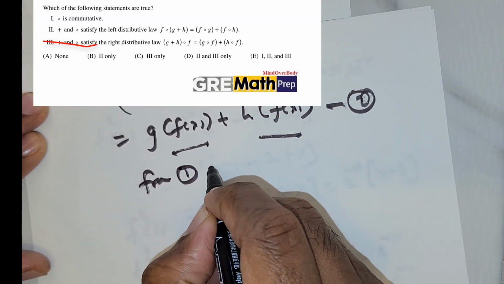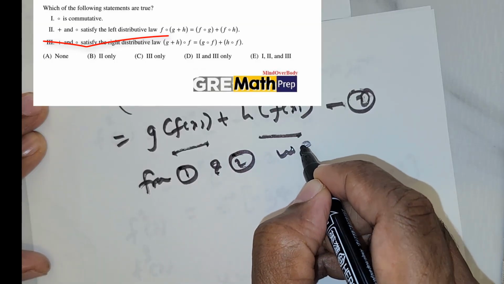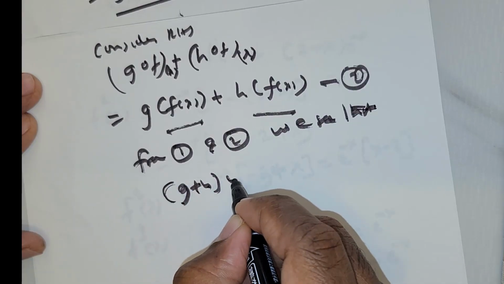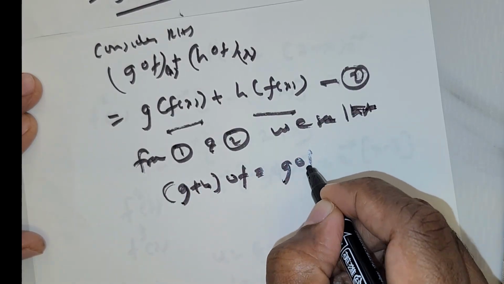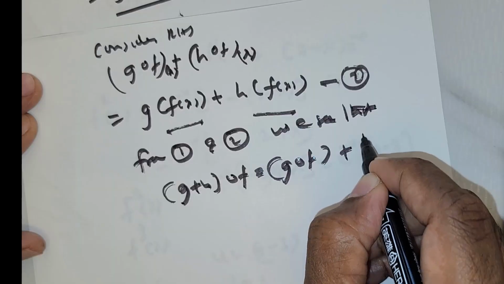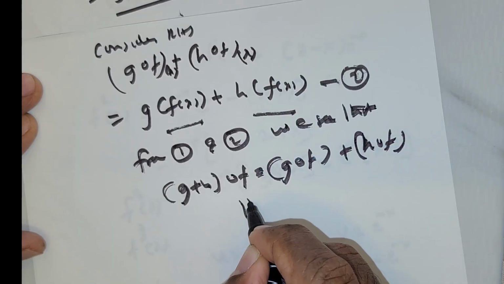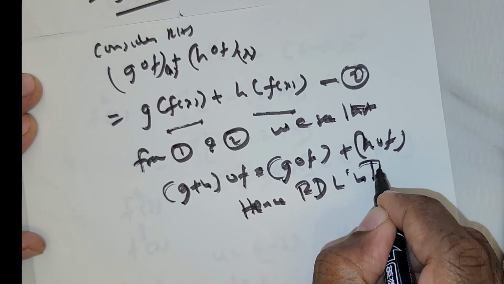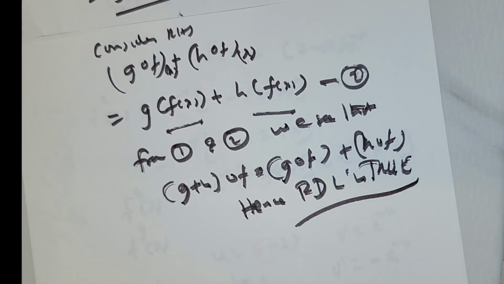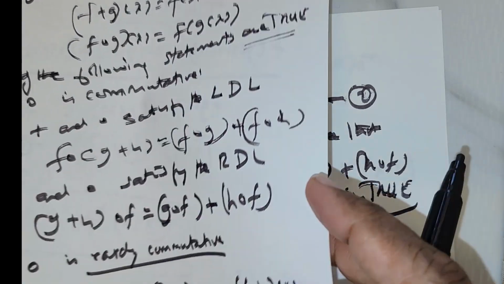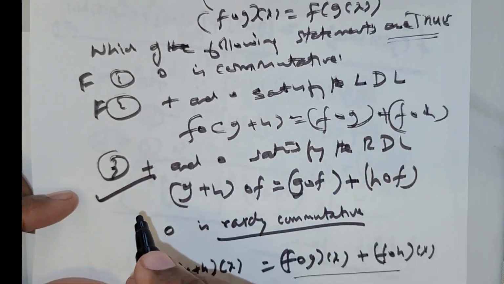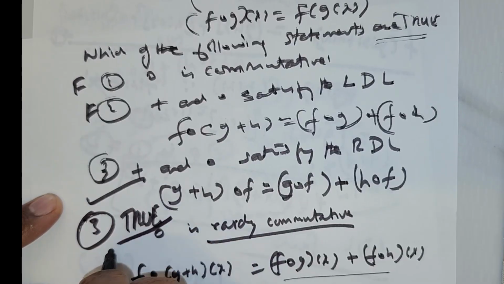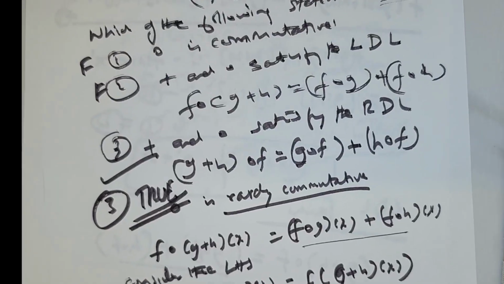So from 1 and 2 we see that, what do we see? (g + h) composition f is equal to g composition f plus h composition f. Hence the right distributive law is true. So what is the meaning of this? This means this alone is true. So 3 alone is true. That is the meaning of this.